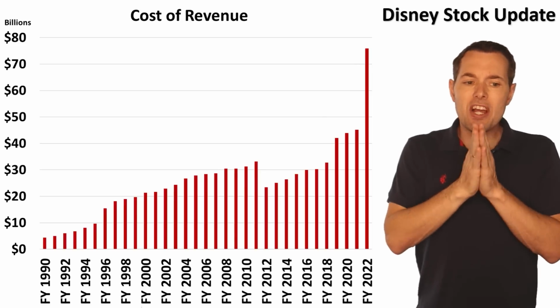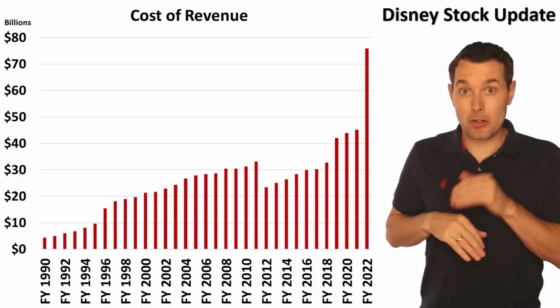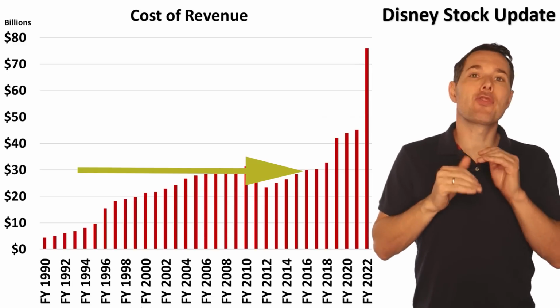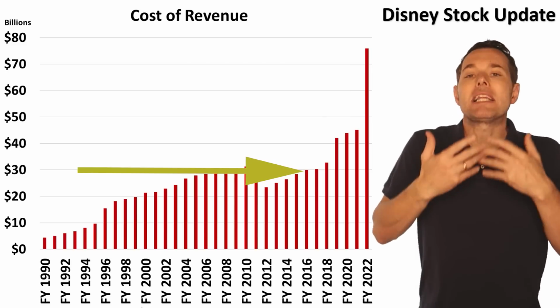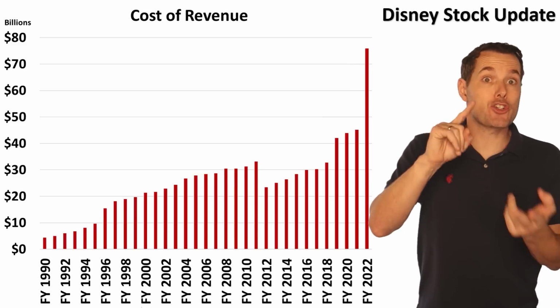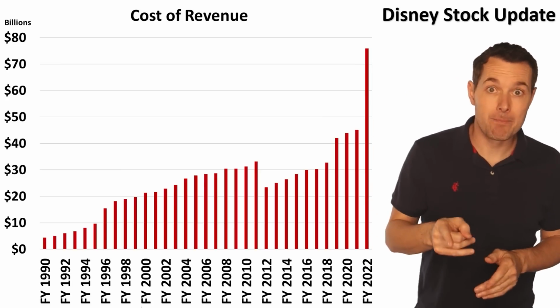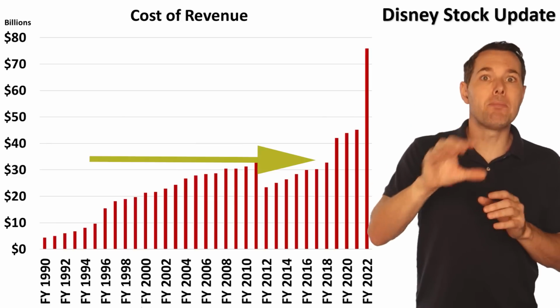Now, one of the other important points Disney announced in the most recent earnings call was that they spent in 2022 about $30 billion in content. That's what it cost them to create the content that they make: their movies, their shows, everything on the Disney Plus platform, everything in movie theaters, things like that. They expect in 2023, they've said, it would be in the low $30 billion range.